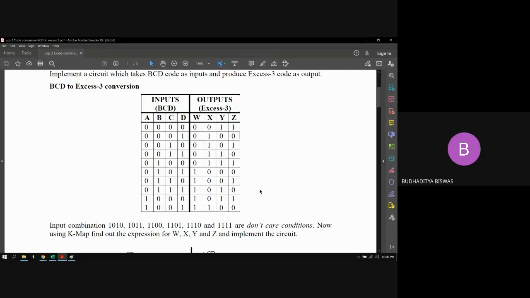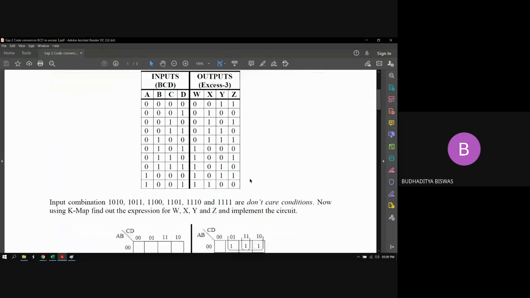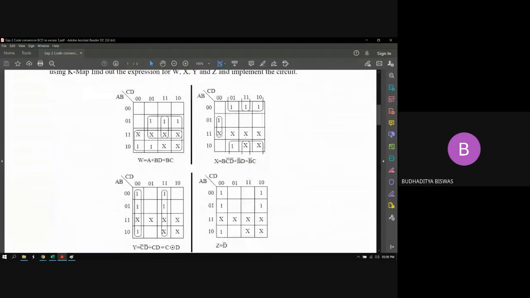Now, from the truth table you can find the expression for each output variable in canonical form in terms of the min terms, and also the don't care conditions. After this, everybody can simplify the expression using the K-map. Though the K-map has already been given here, if it were an unknown expression, then with the help of the don't care condition you can find the simplified expression using the K-map.